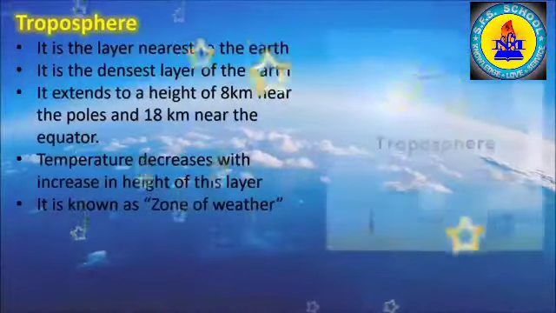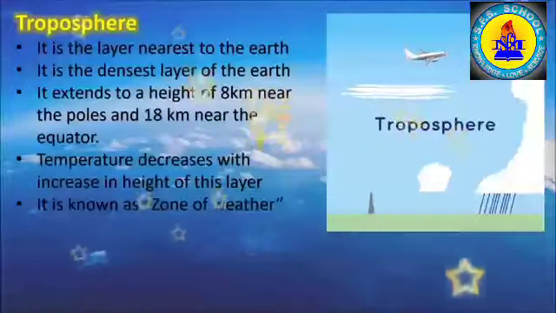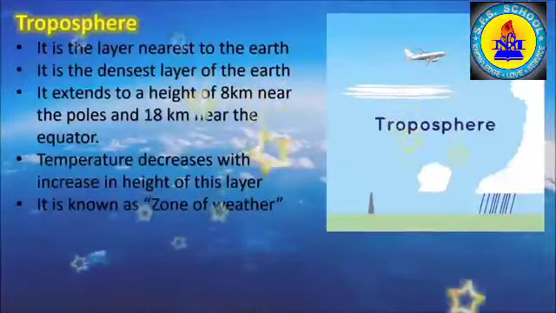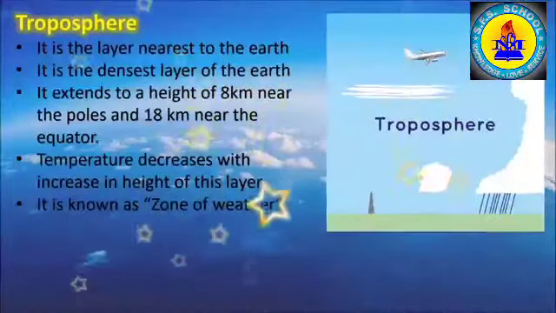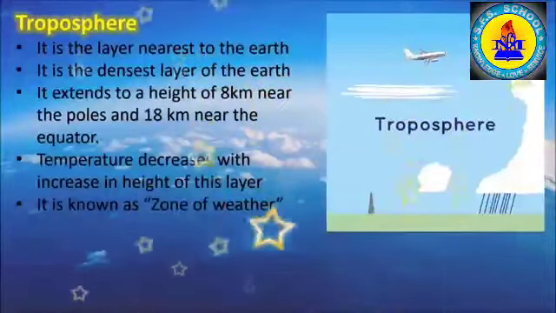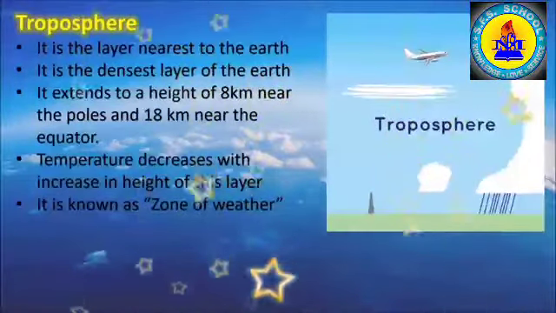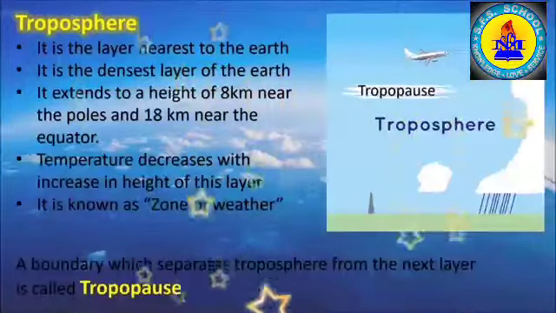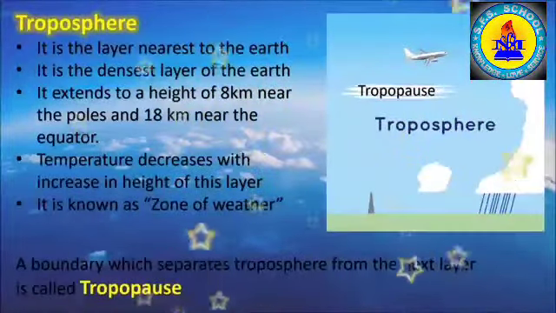Troposphere is also known as zone of weather because all kinds of weather phenomena like blowing of wind, storms, lightning, thunder, rainfall, snowfall, everything takes place in this layer. A boundary which separates troposphere from its next layer is called tropopause.